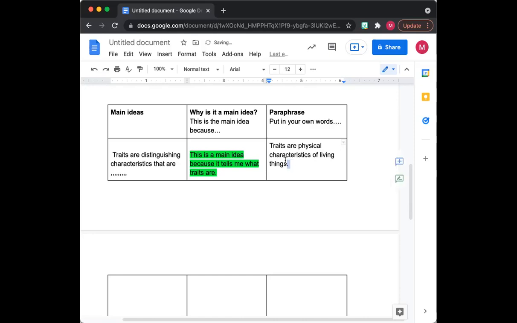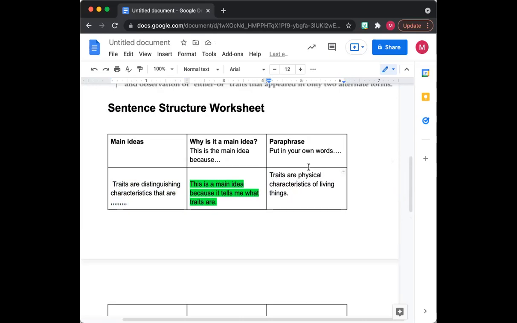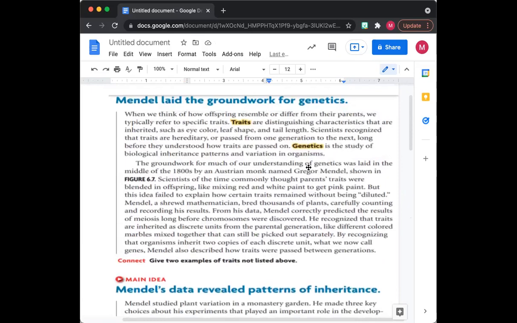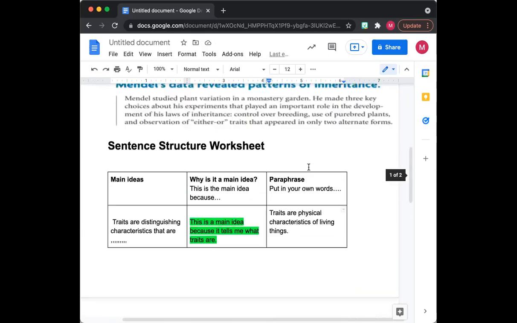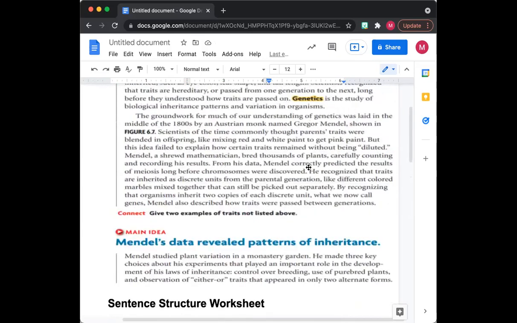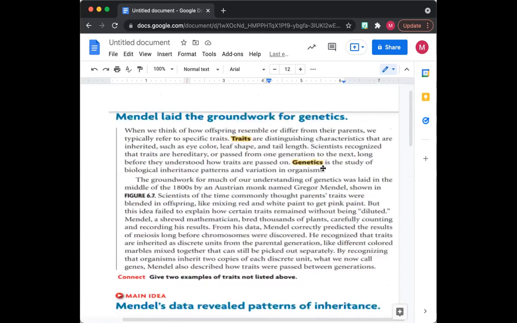This is my paraphrase. This sentence here helps me remember this long sentence over here. So now I know what traits are, and when I see traits throughout the text, I will know what it means. So that is part of my paraphrase. Now I'm going to keep reading.